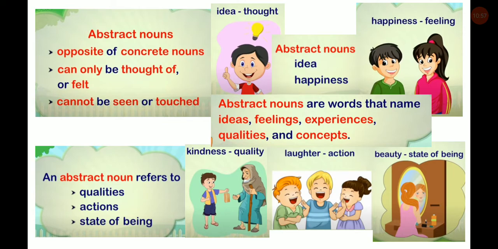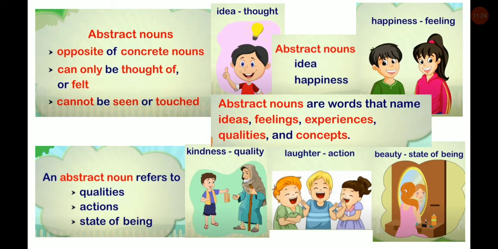Abstract nouns. Opposite of concrete nouns, they can only be thought of or felt, but cannot be seen or touched. Those are called abstract nouns. An abstract noun refers to qualities, actions, states of being. First is idea, that is a thought which comes in our mind.